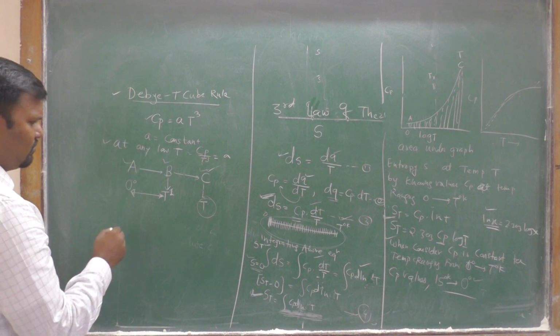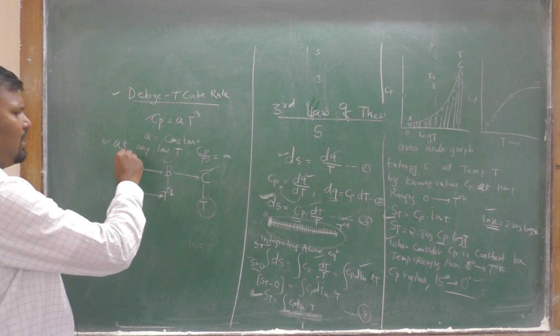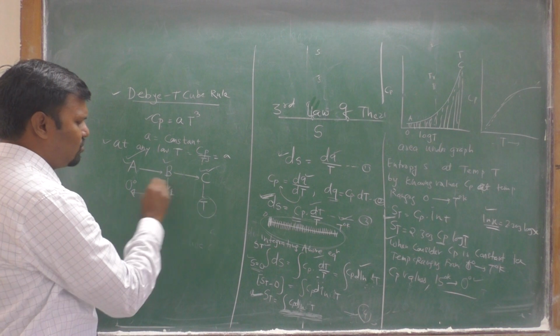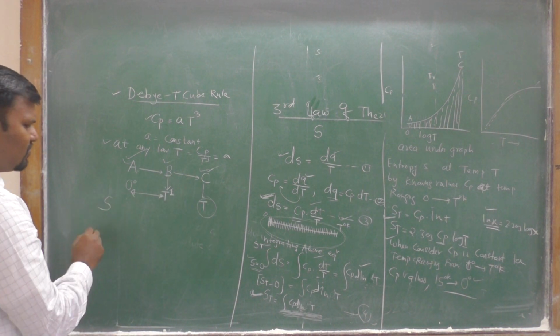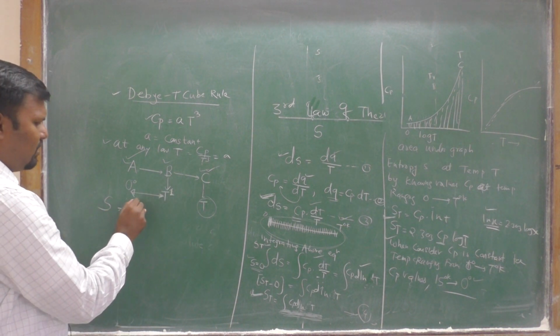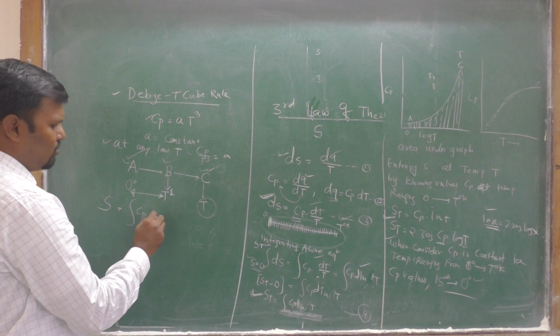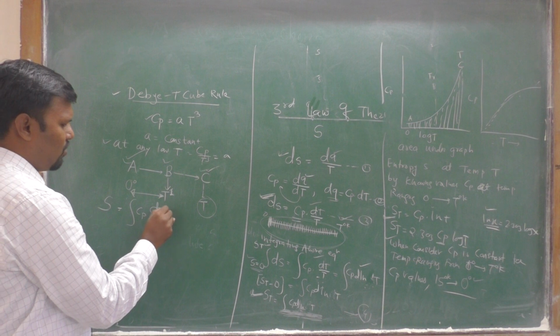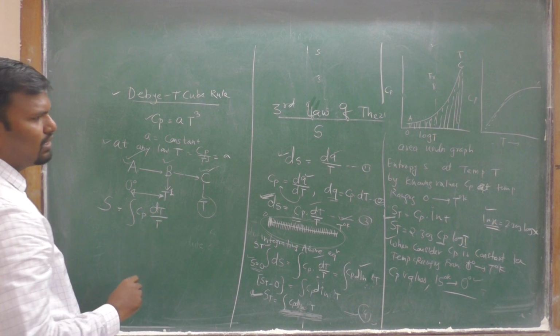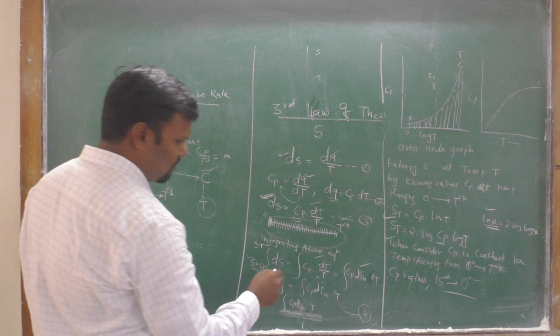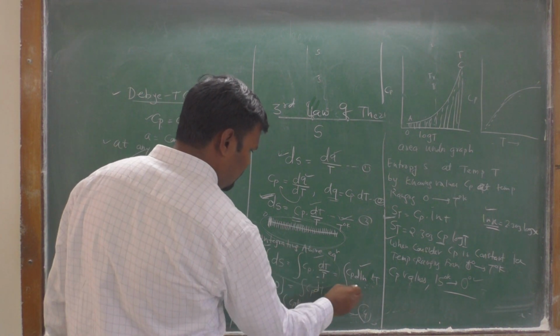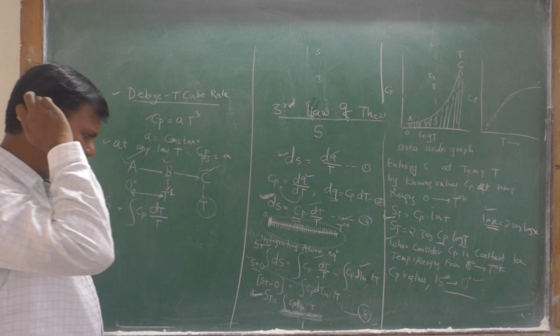cube rule. Now the total entropy of this system will be given as S is equal to the integration of Cp dT upon T. That particular equation we use. This equation and this equation are one and the same.